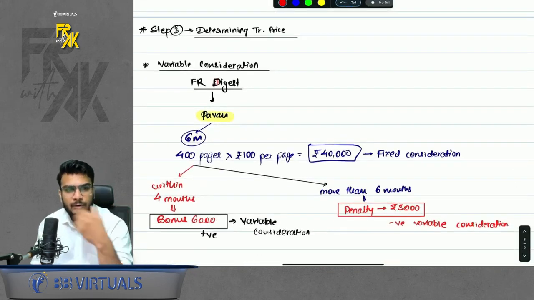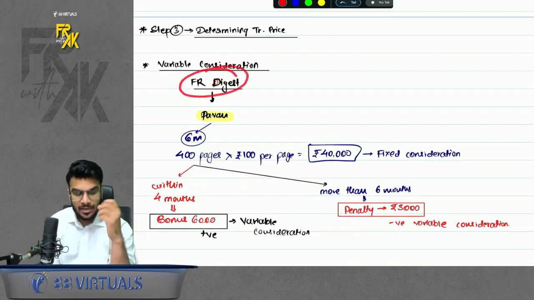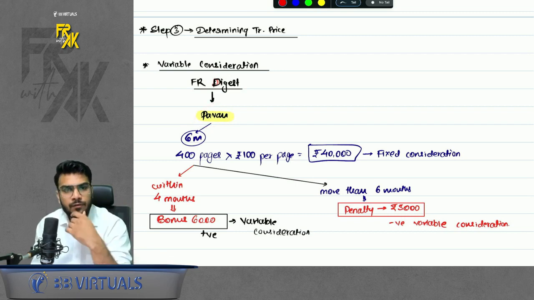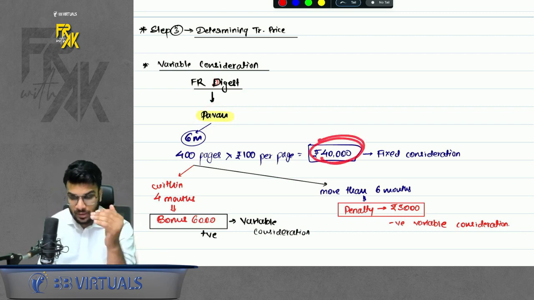Let's say I told someone to prepare my notes, FR Digest. I call it FR Digest. My concept book is known as FR Digest. So I hired Pawan and I told him, you will work for me for 6 months and you will prepare my digest. So he told me, okay, he will charge 40,000 rupees.